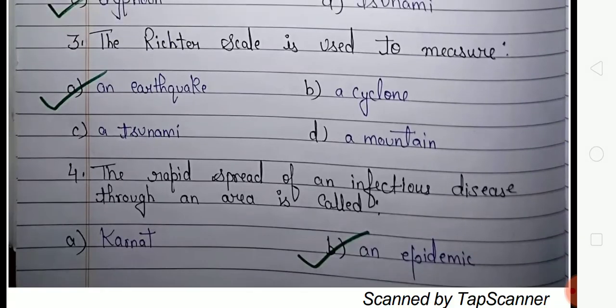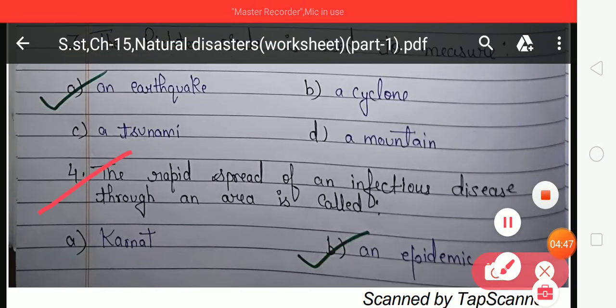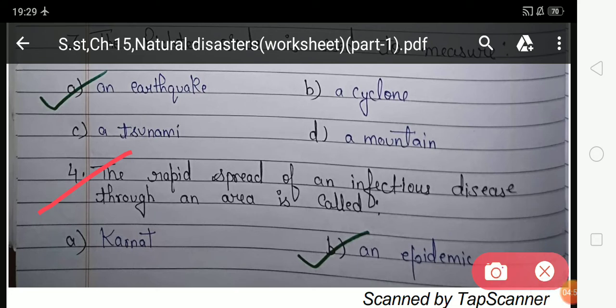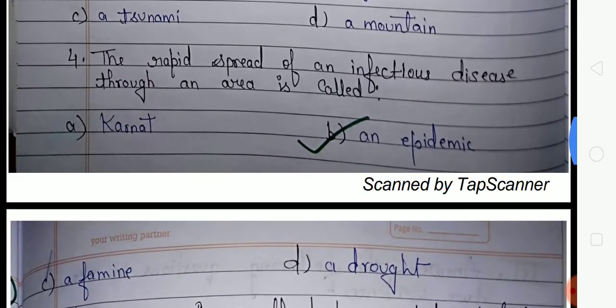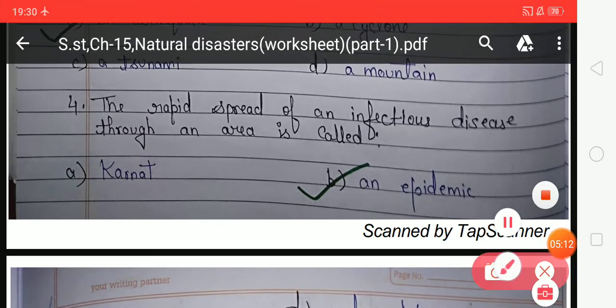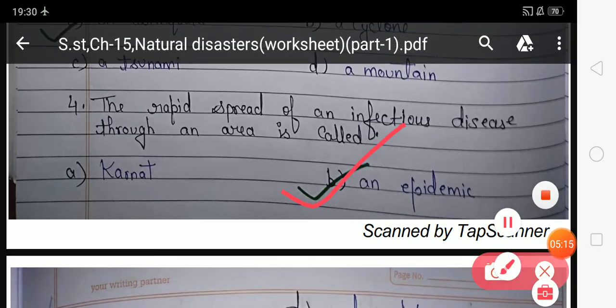Now look at the fourth number. The rapid spread of an infectious disease through an area is called: so what do we call the disease which spreads rapidly? Your option A, a tsunami, and your option B, an epidemic, and your option C, a famine, your option D, a drought. Which option is correct? Your option B, epidemic, is correct because the disease which spreads rapidly through an area is known as an epidemic. So your option B is correct.